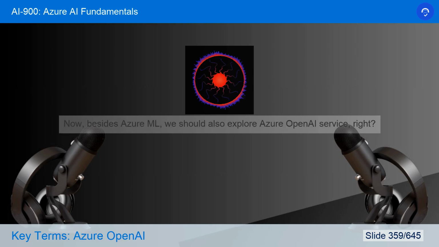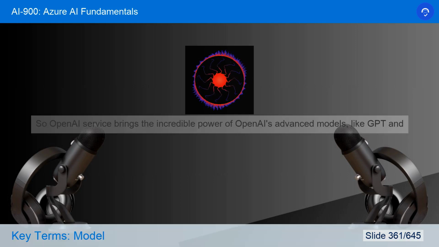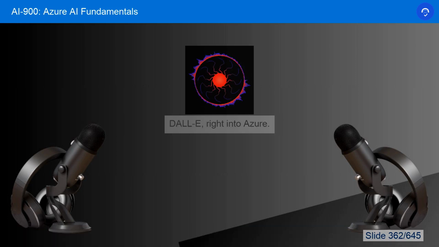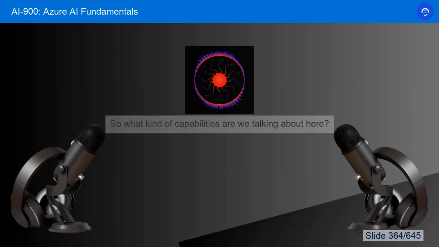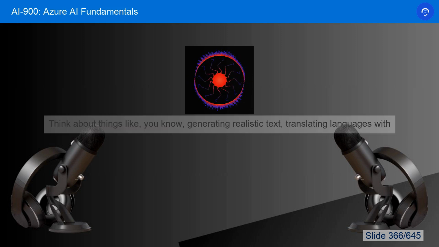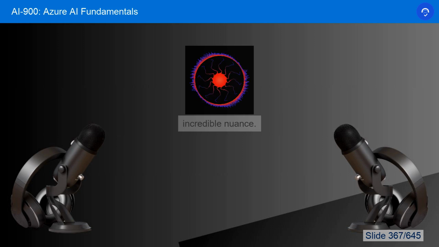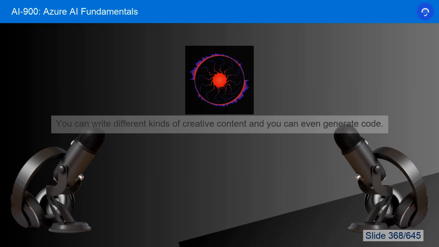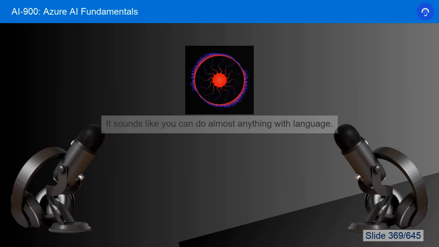Now, besides Azure ML, we should also explore Azure OpenAI service, right? Right. Azure OpenAI Service brings the incredible power of OpenAI's advanced models like GPT and DALL-E right into Azure. Okay, so what kind of capabilities are we talking about here? Oh, it's mind-blowing. Think about things like generating realistic text, translating languages with incredible nuance. You can write different kinds of creative content, and you can even generate code. It sounds like you can do almost anything with language.